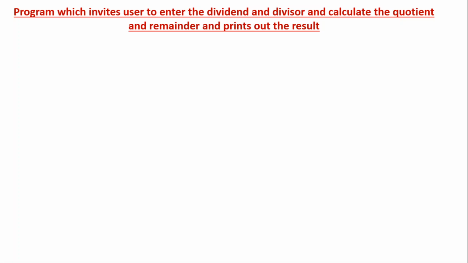Since we are trying to see how a do while works, this process has to be executed in a loop many times, till we say that it need not do further calculation. So till the time we instruct it, or till a particular condition is reached, it has to do the process. It has to get in the dividend, take the divisor, then calculate the quotient and the remainder and print out the result.